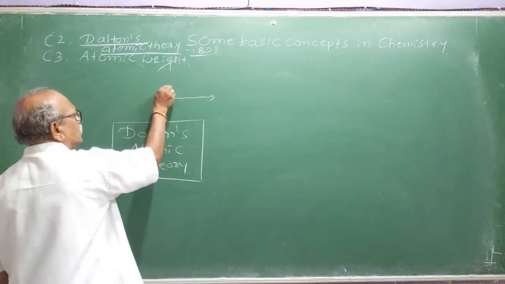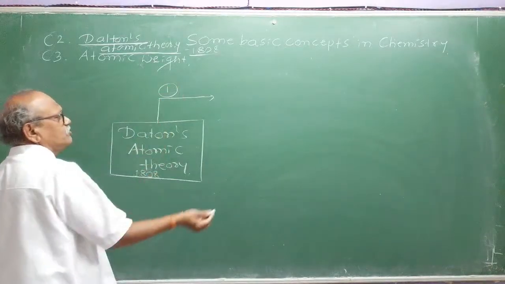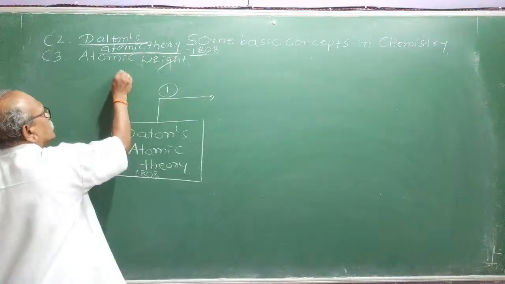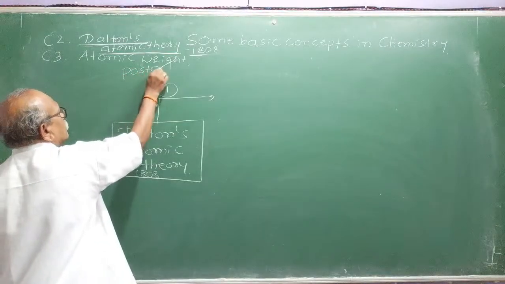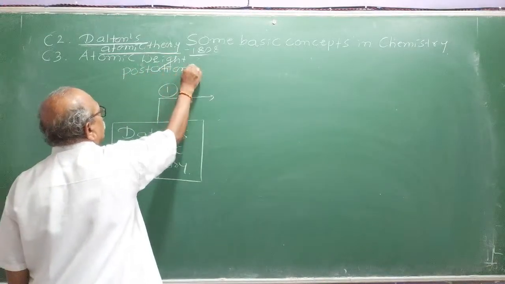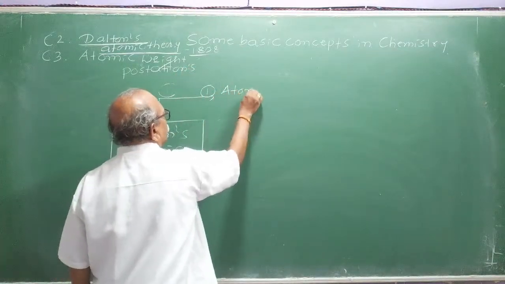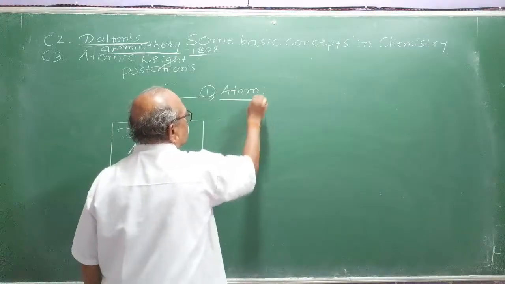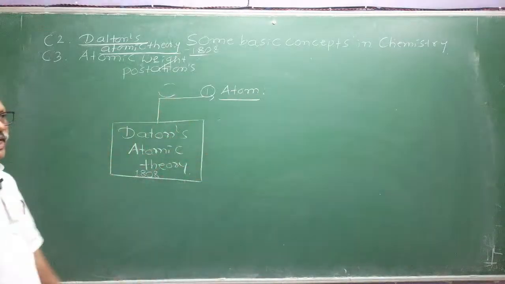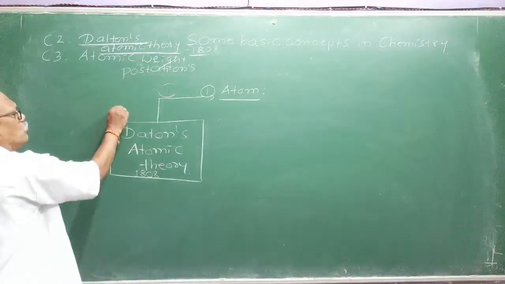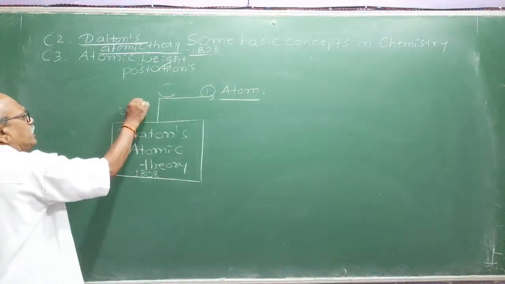The first postulation. Generally, theories will have assumptions. The postulations of the theory are: first, he talks about the atom. The keyword is atom. You can remember this by a keyword. You may be asked, state any three assumptions, for 2 marks or 3 marks questions in the theory.